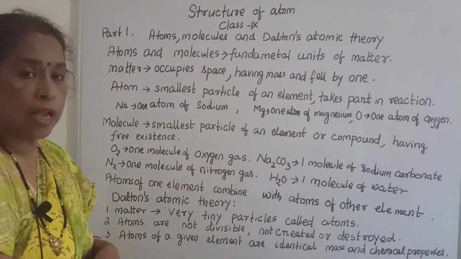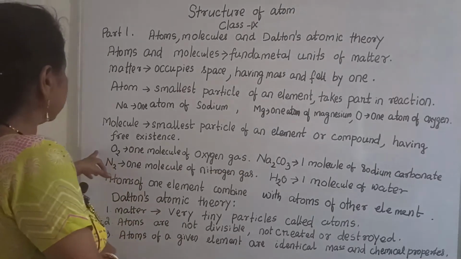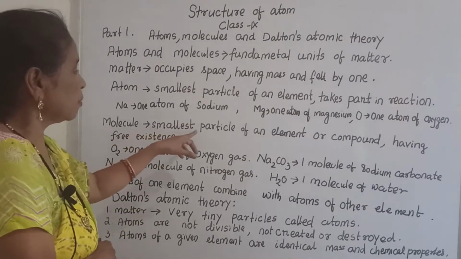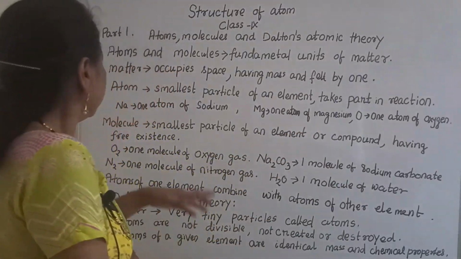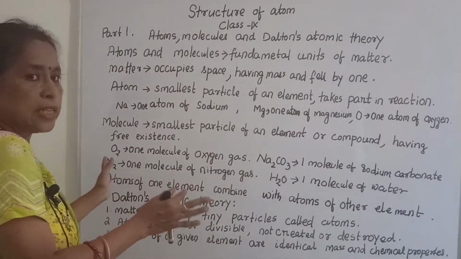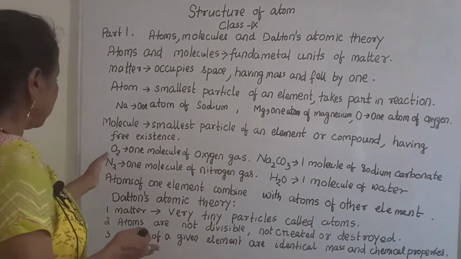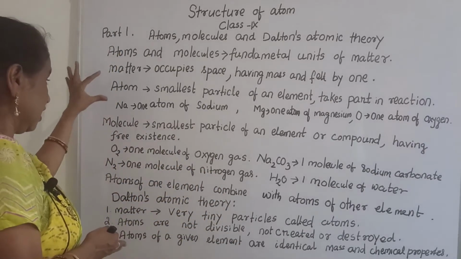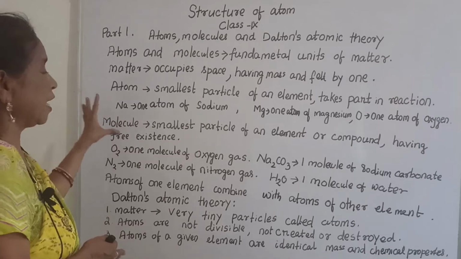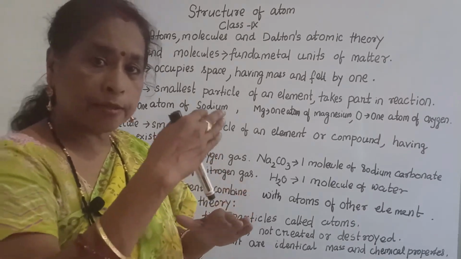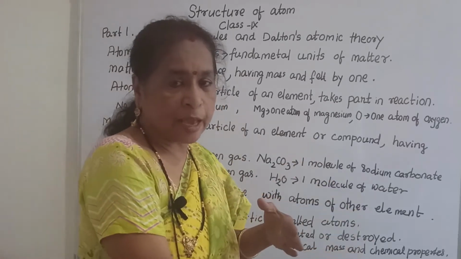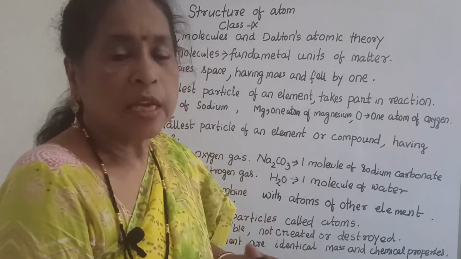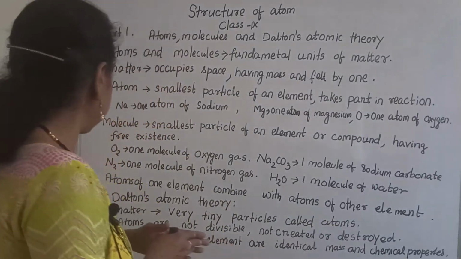Na2CO3 and H2O are compounds, and these are the elements. I told you, molecule is the smallest particle of an element or compound having free existence. This is the main difference between atom and molecule: atom has no free existence and takes part immediately in chemical reaction, whereas molecule has free existence.